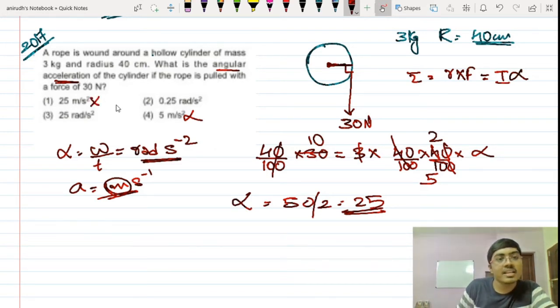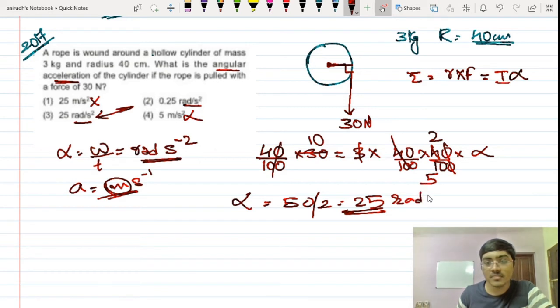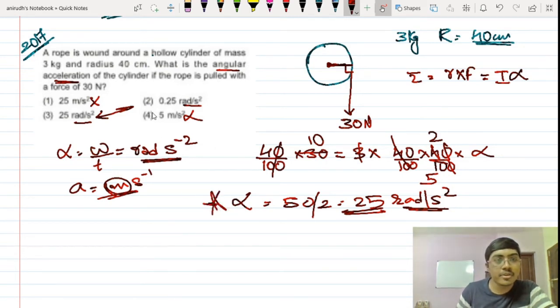You could have directly removed these two options from your list, and then the other two options could be resolved with the help of this calculation. So this is radian per second square, the standard unit of angular acceleration. Just make a note of that. Just because you don't know the unit of angular acceleration, you should not get this question wrong. You cannot afford to lose this question. You have done all the calculations, and losing it just because of the unit is quite depressing. So please make sure you understand the concept and how you are getting these values in terms of physics. Let's proceed to the next question.